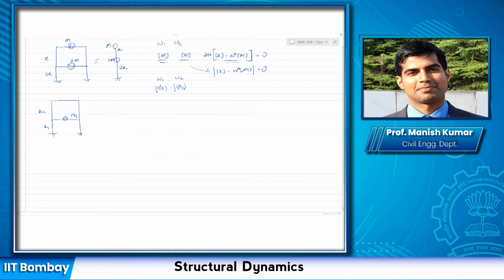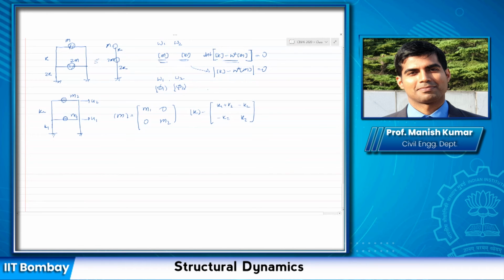So if this is M1 and this is M2, and these are the degrees of freedom, then the mass matrix simply becomes a diagonal matrix with M1 and M2, because my degrees of freedom are defined along these masses. And my stiffness matrix simply becomes K1 plus K2, minus K2, minus K2, and then K2 here.